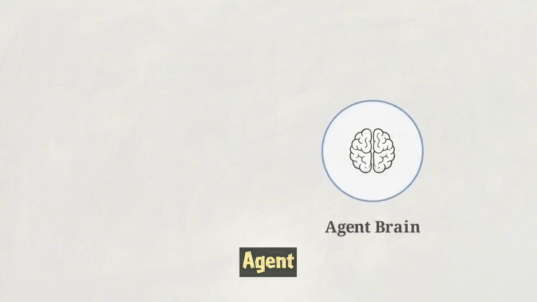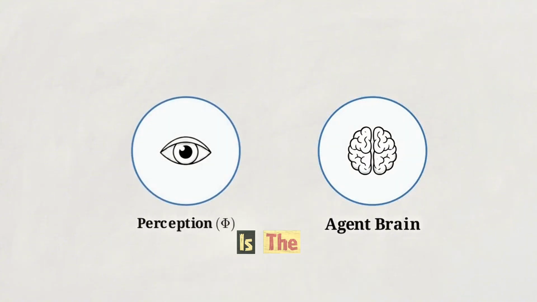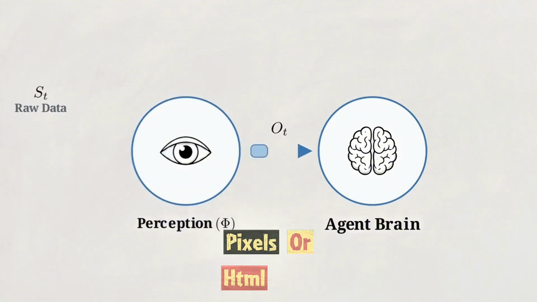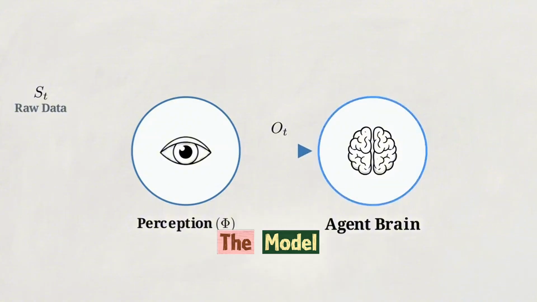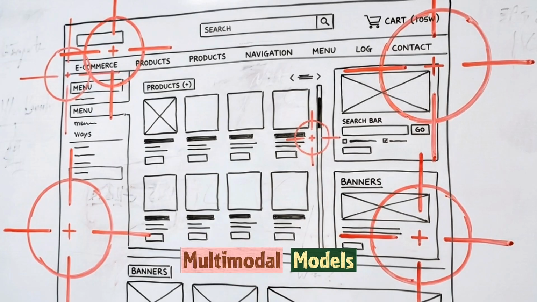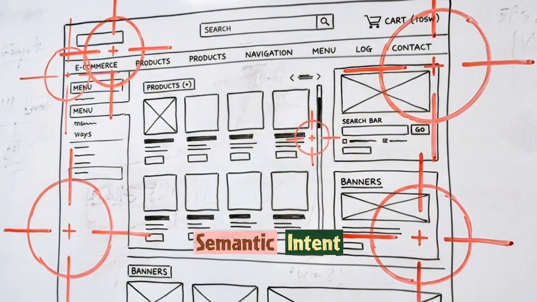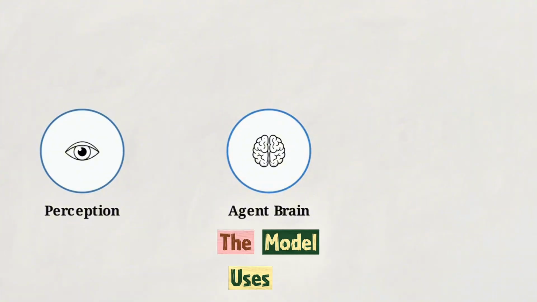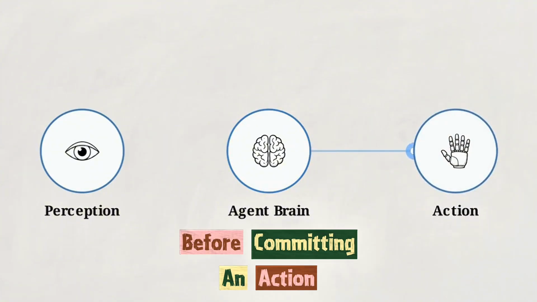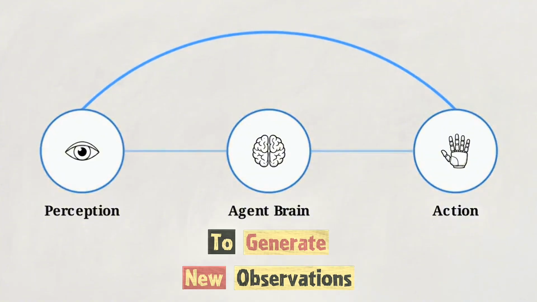To build a functional agent, we start with the reasoning engine, the agent brain. Perception is the first point of contact, translating raw data, like pixels or HTML, into partial observations the model processes. The primary bottleneck here is grounding. Multimodal models often struggle to map a visual interface layout to a precise semantic intent. During the planning phase, the model uses an inference time budget to test sequences of moves before committing. An action module then closes the loop, sending commands back into the environment to generate new observations.